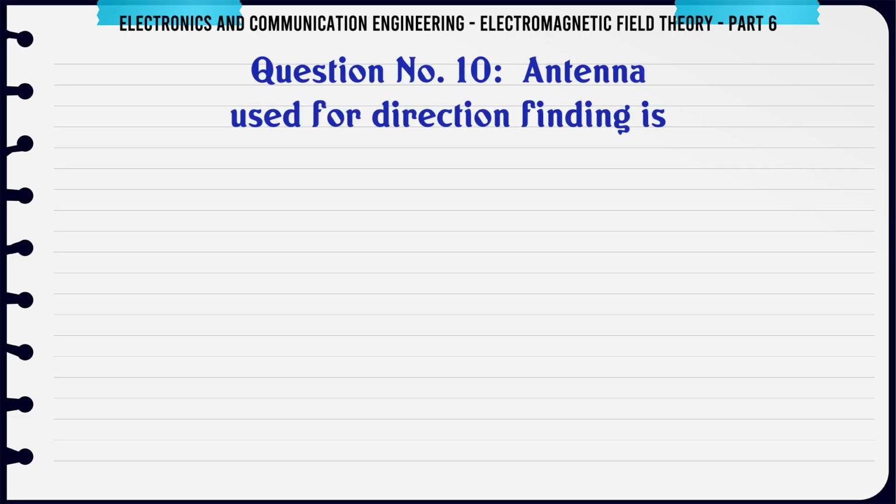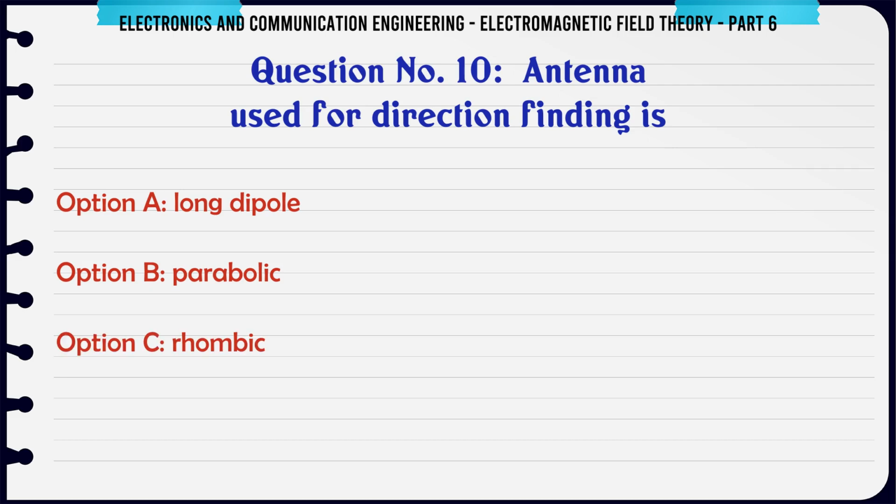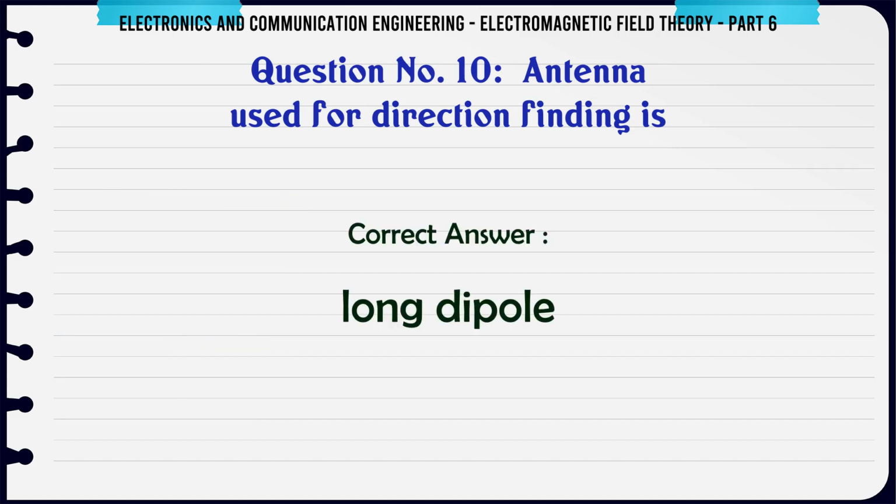Antenna used for direction finding is A. Long dipole. B. Parabolic. C. Rhombic. D. Helical. The correct answer is long dipole.